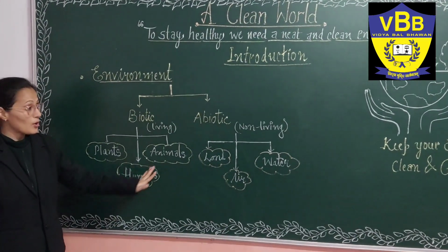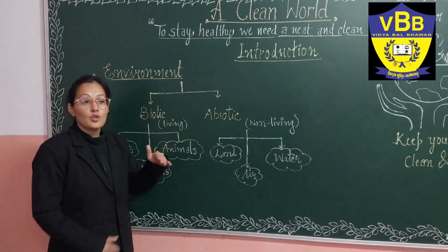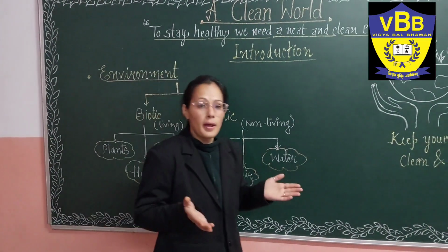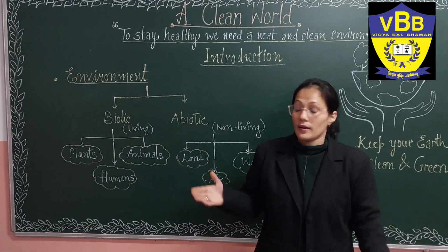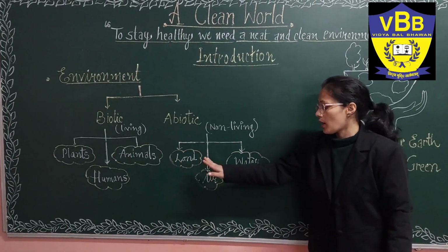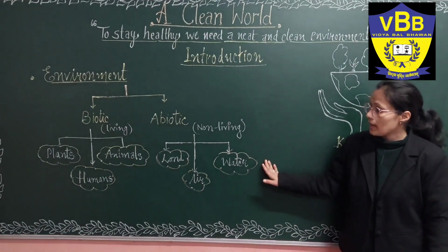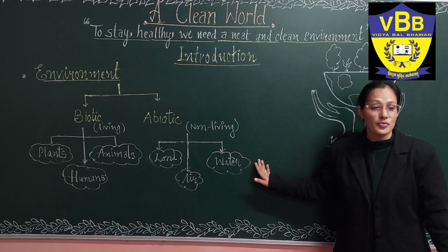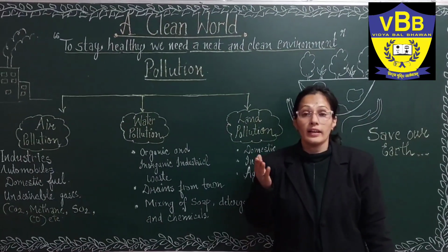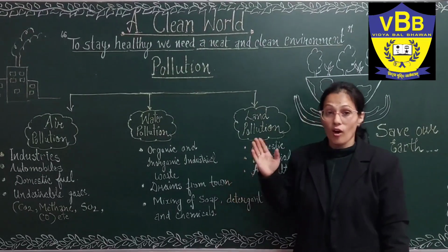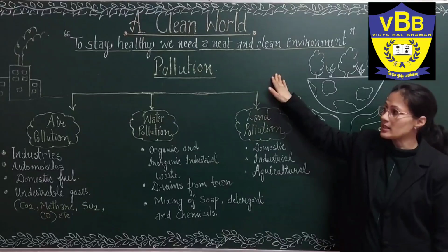How is it affecting both biotic and abiotic? When we cut down the trees, it affects our environment. There is a change in the climate. It can be in respect to our air conditions or water conditions. If we cut lots of trees, it will affect our environment and also cause pollution. We will study the term pollution in detail.